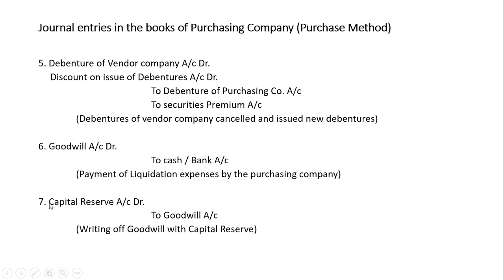Now, if you have sufficient capital reserves, then you can debit it and to goodwill account, you will write off the goodwill from the capital reserve. This is the entry only when it is mentioned in the question. It depends upon the question whether this entry will come, whether these liquidation expenses will come, whether the debentures are cancelled. If the debentures are not cancelled, then you will not pass that entry. So it depends upon the question which entries you will pass.